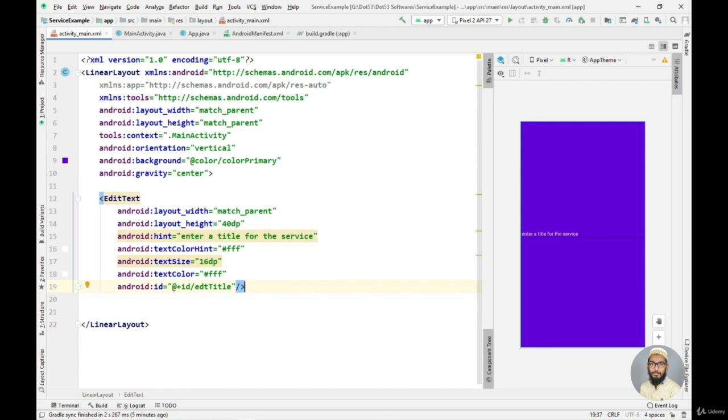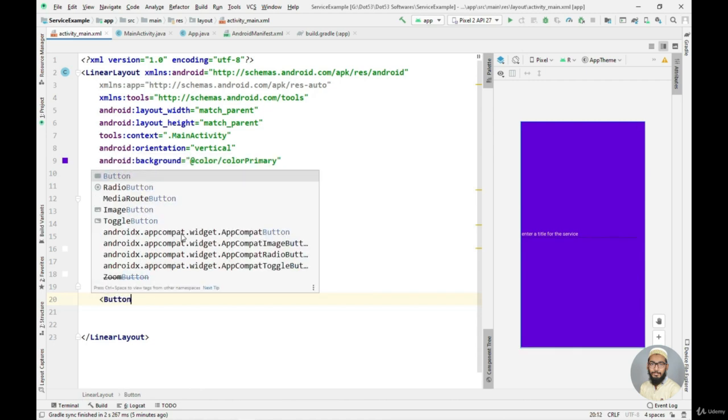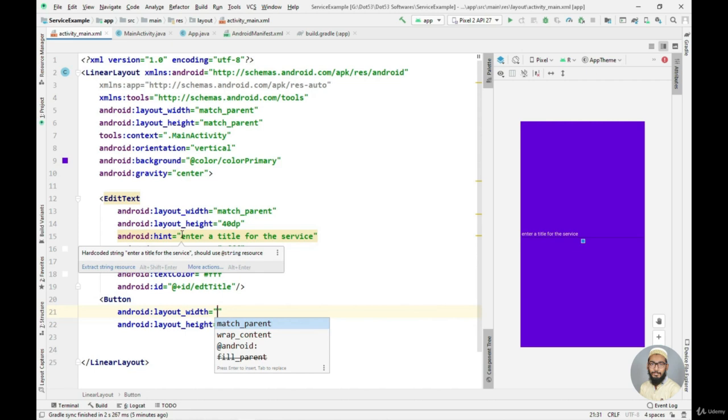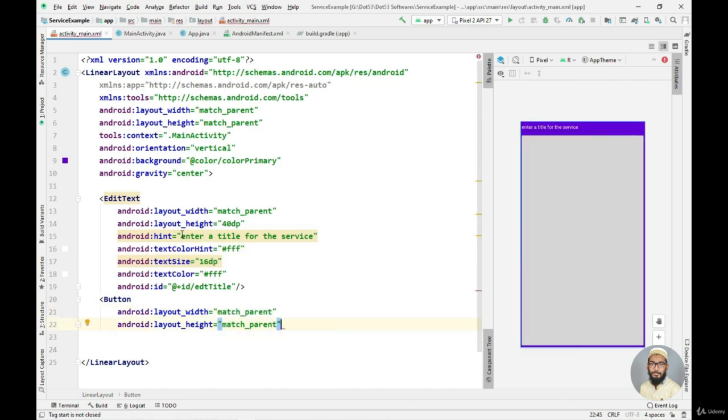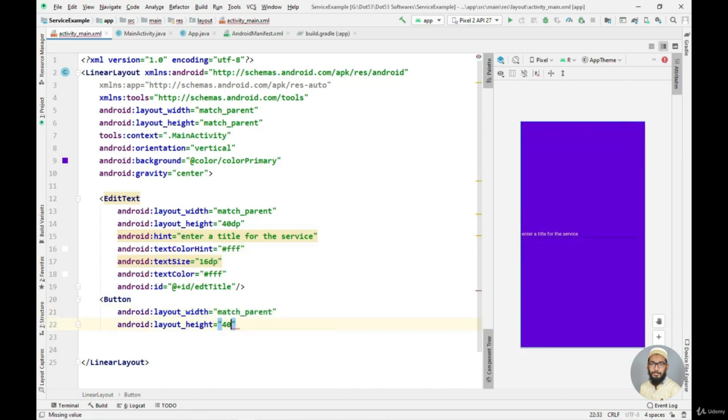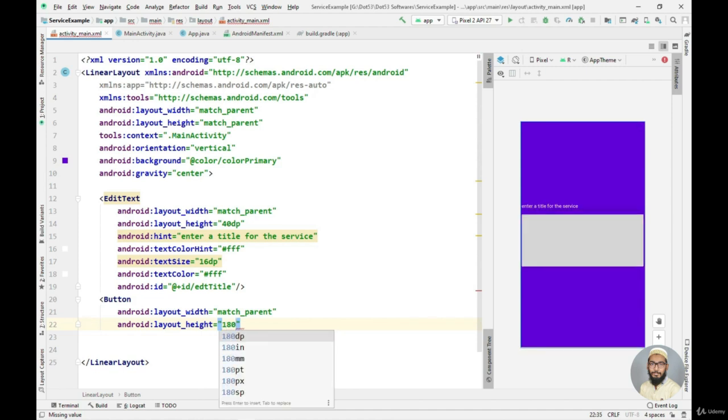You just cannot assign a random name to an attribute or a UI component as an ID, because they carry their own importance. Okay, so now let's just put another two buttons below this edit text. So I will simply say button. I will put the layout width as match parent and height to be 40 dp, or let's just make it 180 dp. No, that's too big. 60 dp will be perfect.